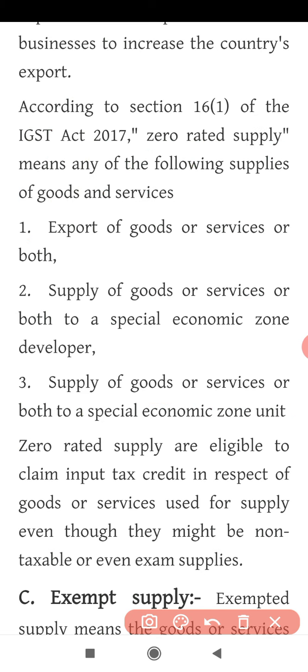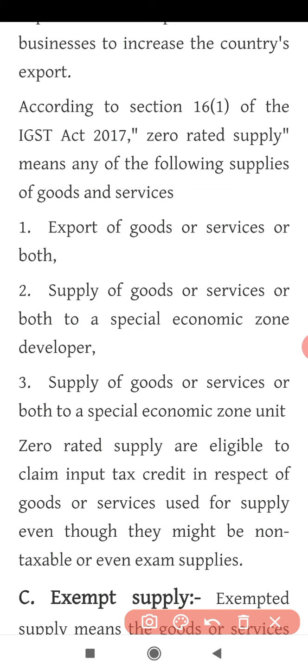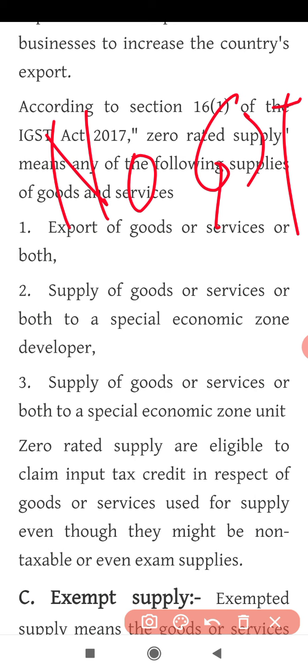Clear? There are three conditions. One is if you export goods and services or both, then such supply is called zero rated supply. If you are supplying goods and services to a special economic zone developer, then again it is called zero rated supply. And if you are supplying goods and services or both to a special economic zone unit, then again it is called zero rated supply. Now what do you mean by zero rated supply? Zero rated supply means there is no tax or no GST charged on the supply. Clear? Zero meaning zero, nil.